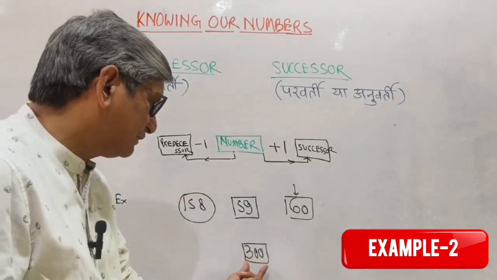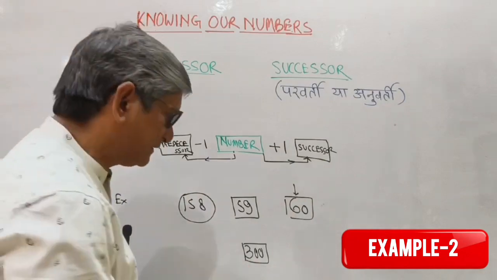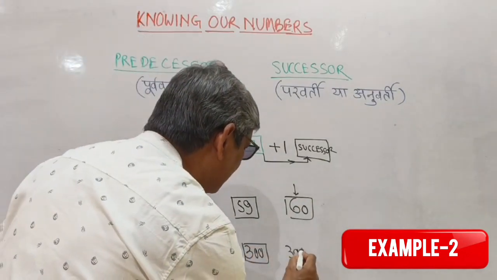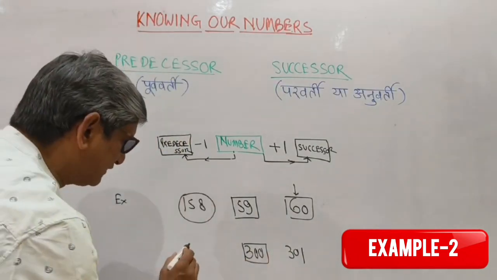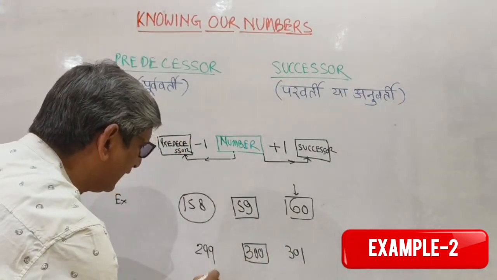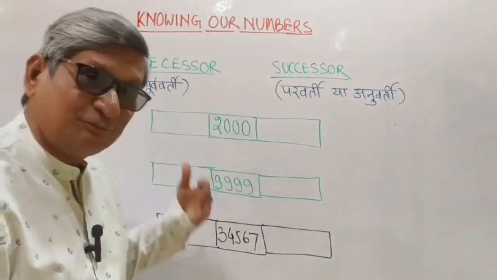Similarly, if you have number 300, what is the successor? Do it yourself. Yes, 301 is the successor. And what is the predecessor? Predecessor is 299. Could you understand now? Great. We will see some more questions.